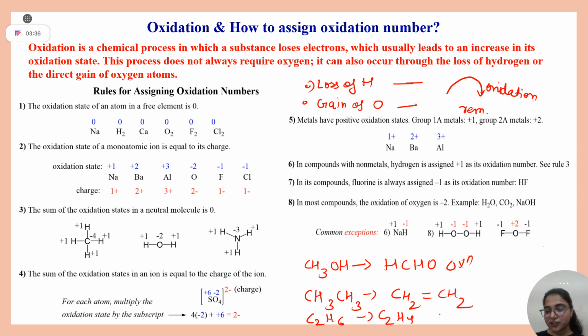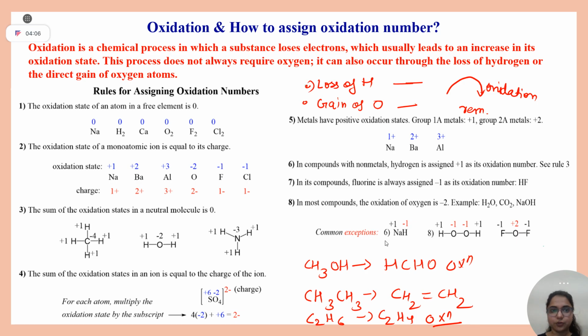Is it oxidation or reduction? It is oxidation, because here removal of hydrogen has taken place. So in organic chemistry, only two things you have to remember: addition of oxygen is oxidation, or removal of hydrogen is also oxidation.